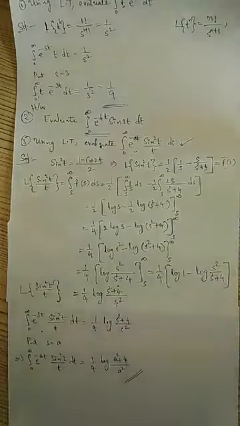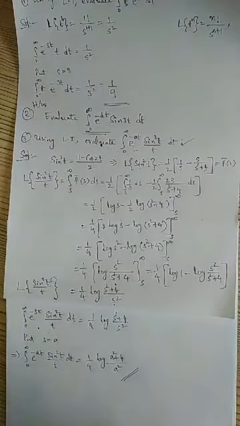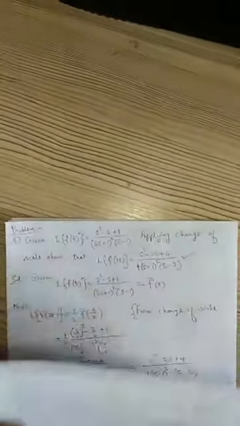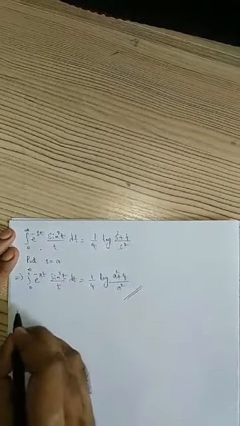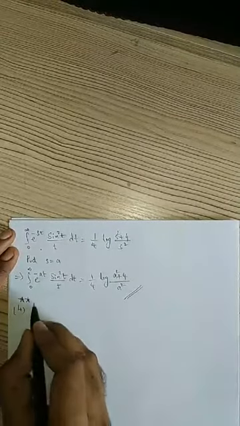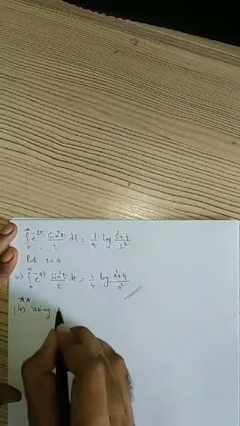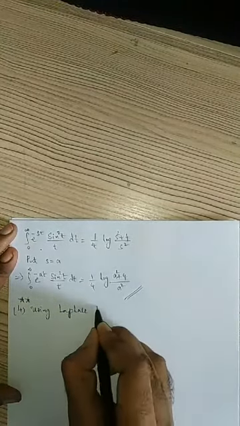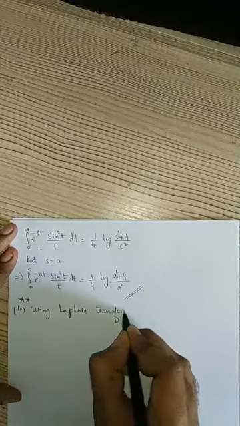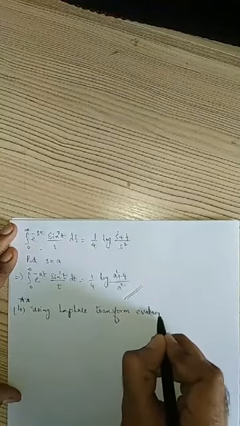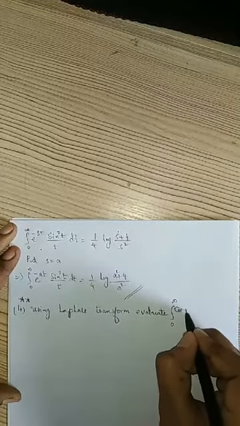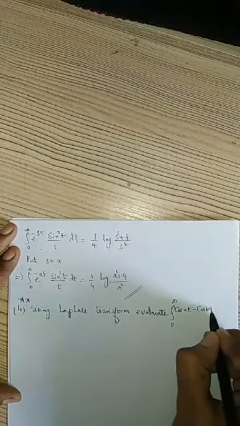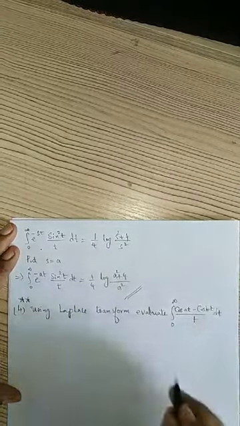Now the last problem, which won't take more than 2 minutes, then we'll end this session. Last problem of today's session. So the fourth problem, which is also very very important: using Laplace transform, evaluate the integral from 0 to infinity of cos at minus cos bt by t into dt. We have to evaluate this integral.